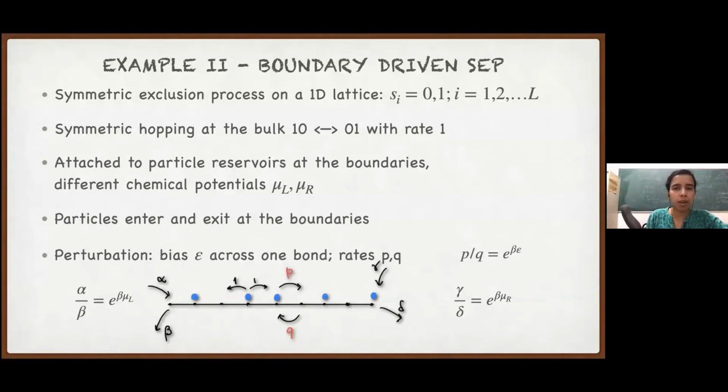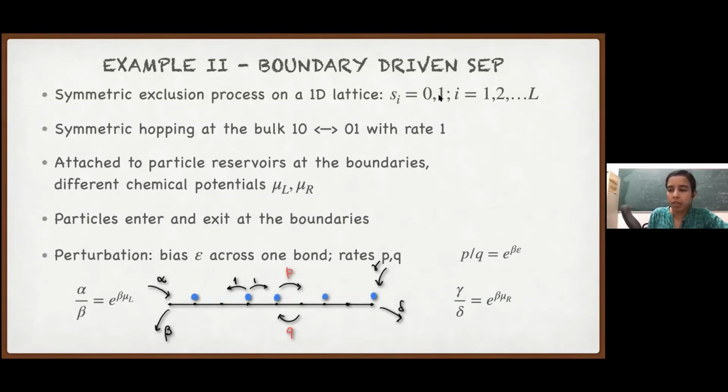So we have a 1D lattice, sites 1 to L, that's the size of the lattice. At each site, we can have one particle, or the site can be empty. I denote this by a variable s_i, which is 0 or 1. If it is empty, it is 0. If there is a particle on that site, then we have s_i equal to 1.